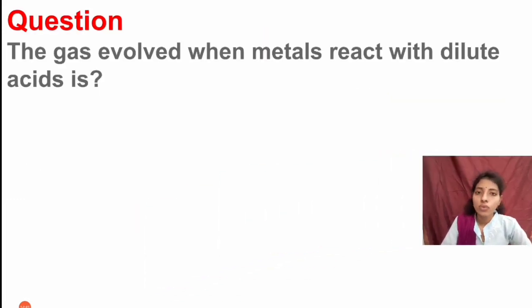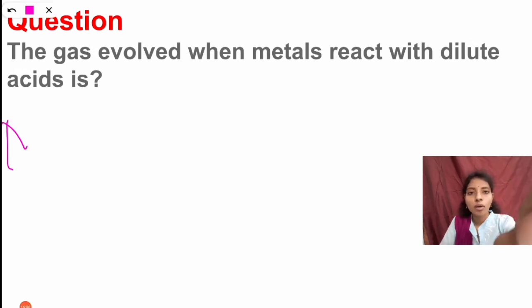Here is one question for you. The gas evolved when metals react with dilute acid is. So which gas is released when metals react with acid? Yes.